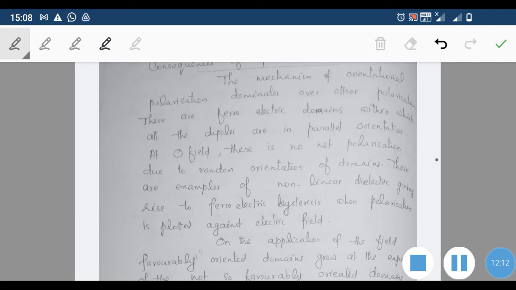And these are also examples of non-linear dielectrics, giving rise to ferroelectric hysteresis when polarization is plotted against electric field. So in the usual case of zero electric field, all these are randomly oriented, so the net polarization will be zero.